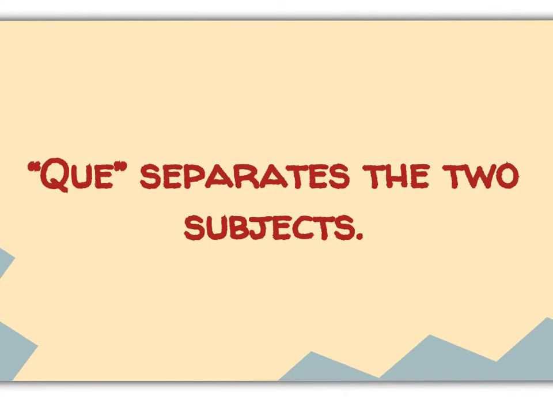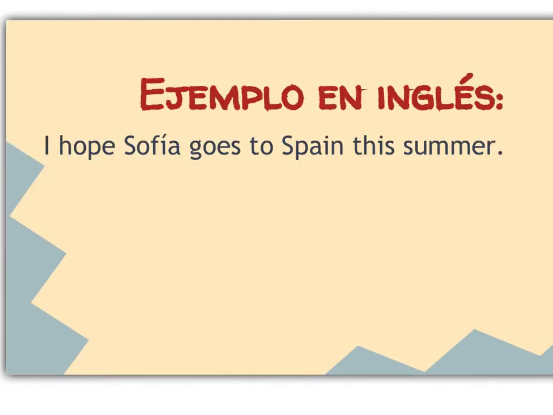And the third thing that you need to remember is that que is the word that separates those 2 subjects. I'm going to break it down for you first in English and then show you how I use the subjunctive in Spanish. We're going to follow those couple of rules that I just gave you as well.